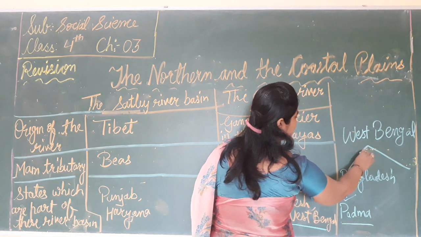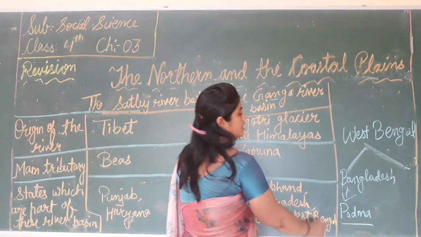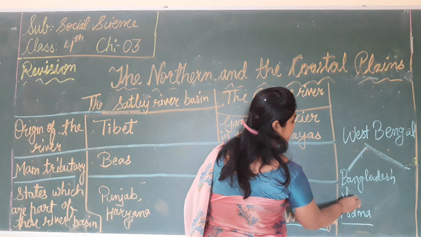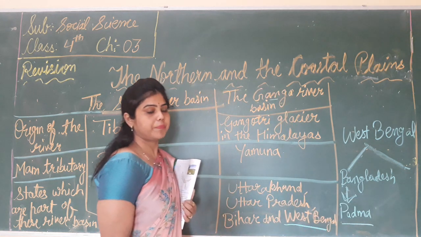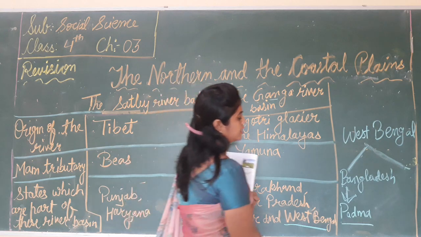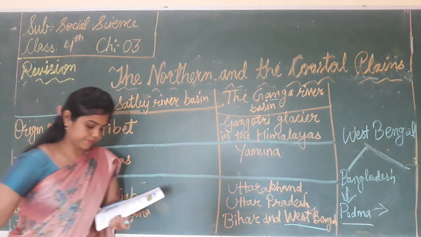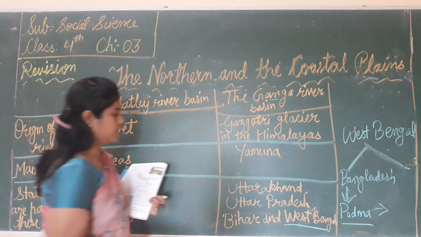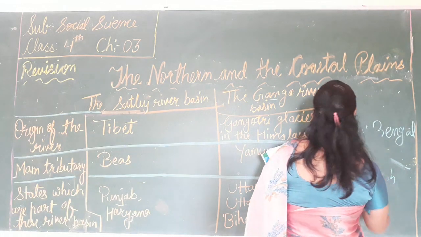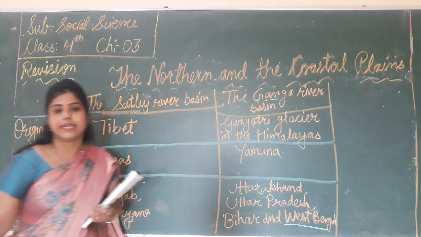So in Bangladesh what is it called? It is called the river Padma, and it joins the river Brahmaputra. And the other branch that flows in West Bengal is called the Hooghly.